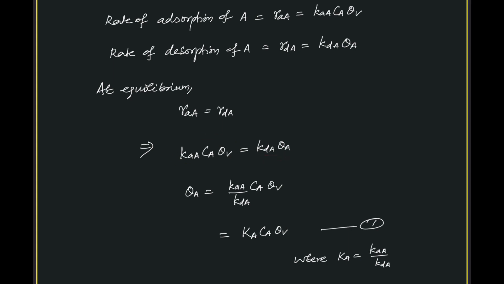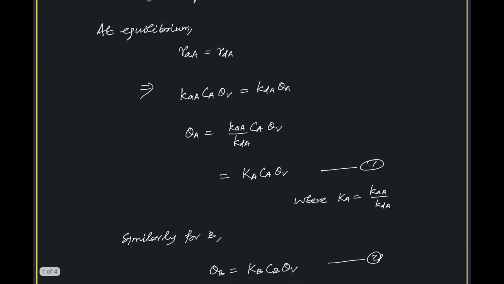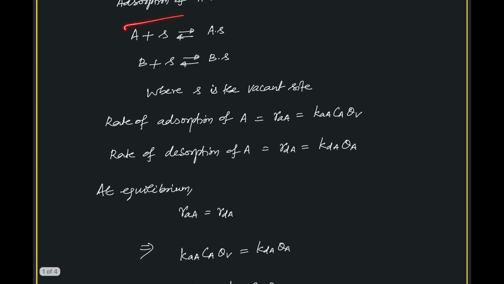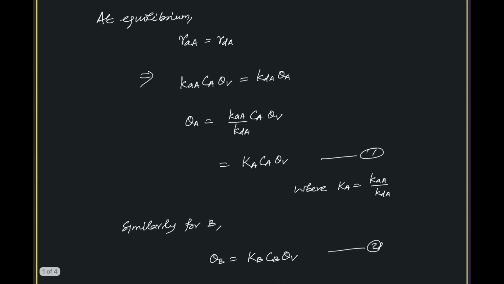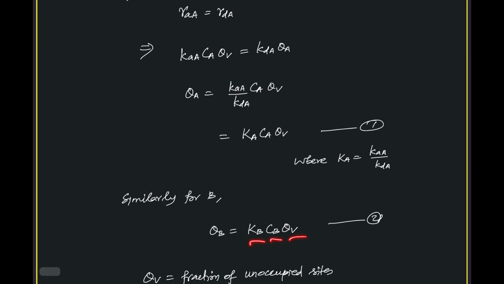We can rearrange to get the variable theta A in terms of K_aA by K_dA, which is called the adsorption equilibrium constant of A, multiplied by C_A and theta V. C_A refers to the measurable concentration of component A, and theta V is the fraction of vacant sites that we need to estimate. Similar to what is written for A, theta A equals K_A C_A theta V, and similarly for theta B, K_B C_B theta V.